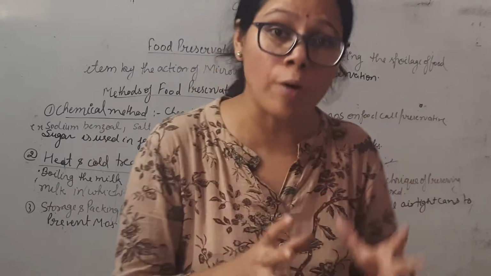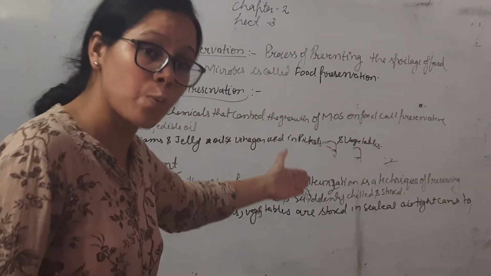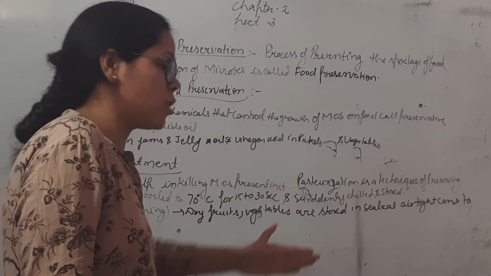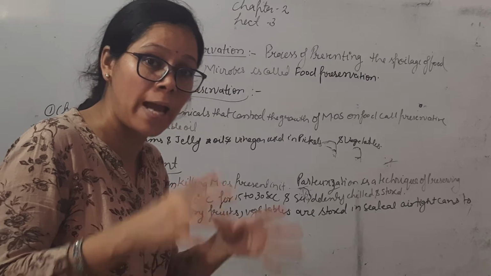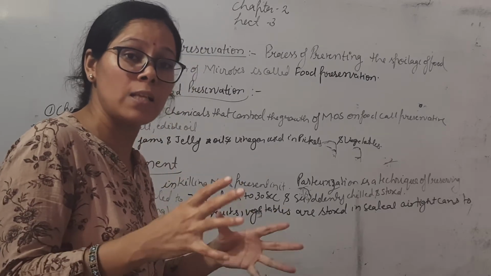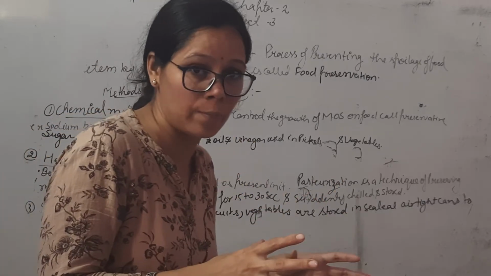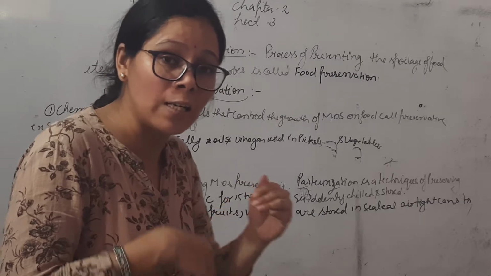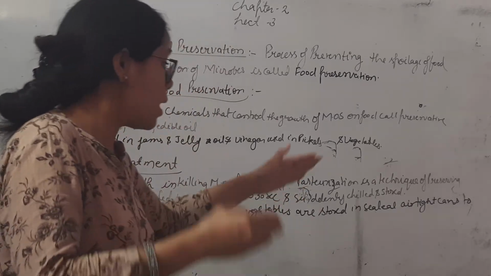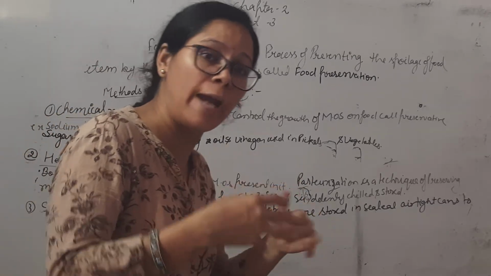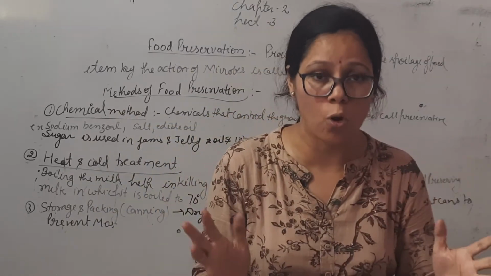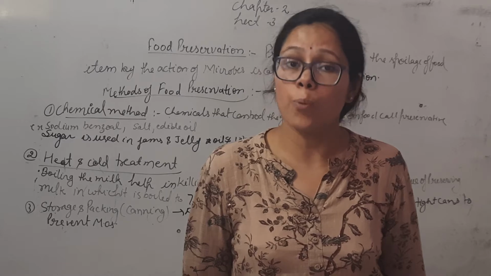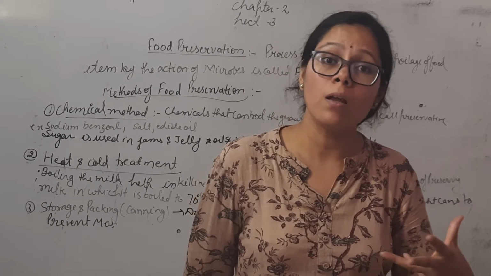This process is known as pasteurization. In pasteurization, milk is heated at about 70 degrees Celsius for 15 to 20 minutes. After boiling, we suddenly cool the milk, chill it, and store it.